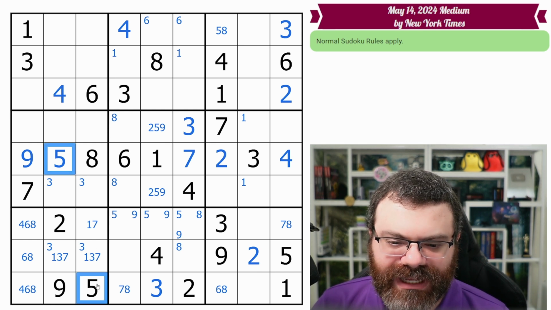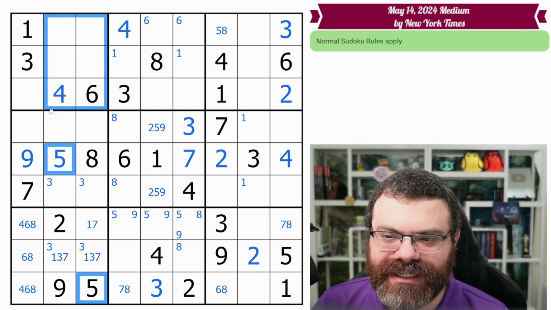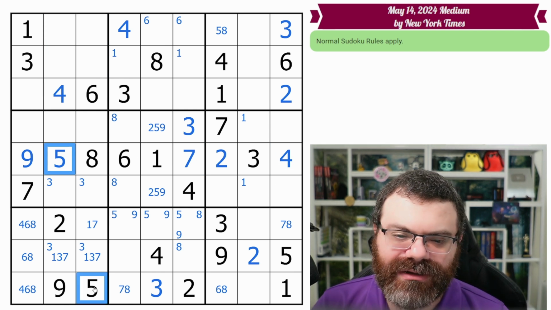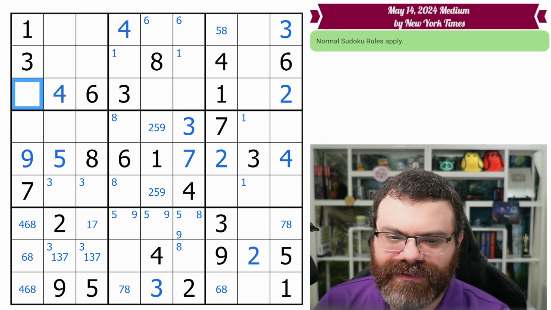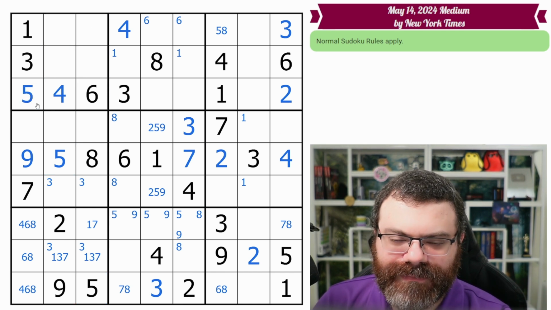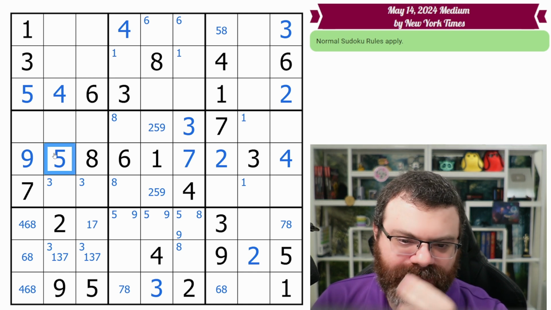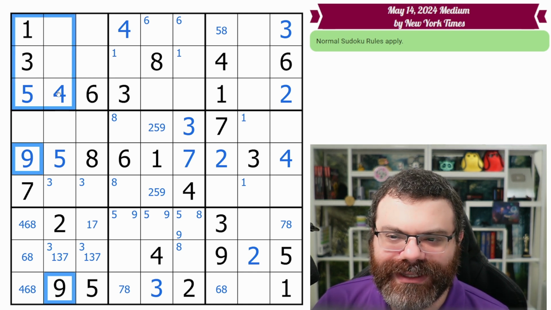So I did place this 5. These 2 5s do. Finding buddies is one of the most important things. Resolving the naked singles, always really, really nice. But then you want to go back and you want to look for buddies. So we have a buddy for the 5 up here. That places this 5. No buddies over here. Follow up in the way that makes the most sense to you. Just try to remember to do it.